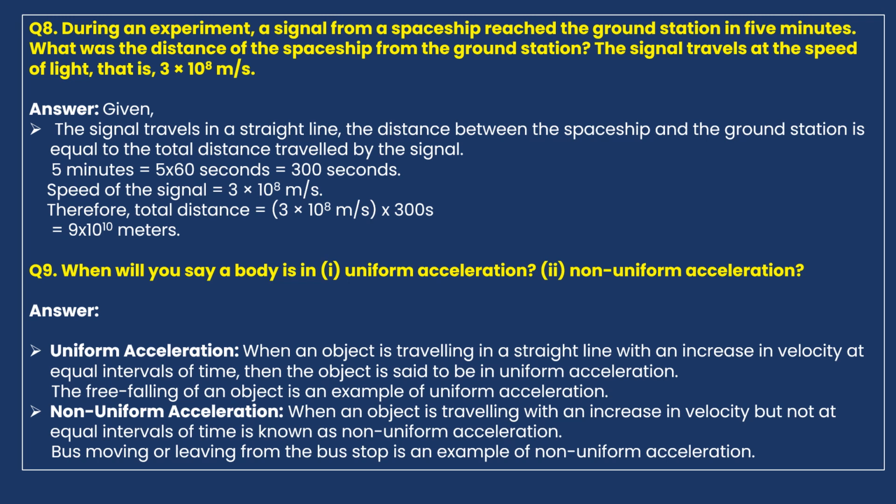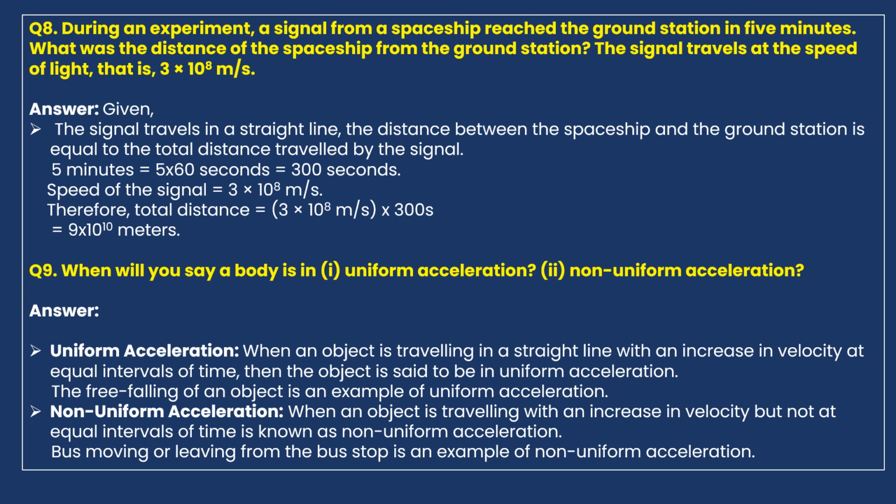Now we'll see non-uniform acceleration. When an object is traveling with an increase in velocity but not at equal intervals of time. So we know that acceleration means there should be either an increase or decrease. There should be an increase in its velocity.